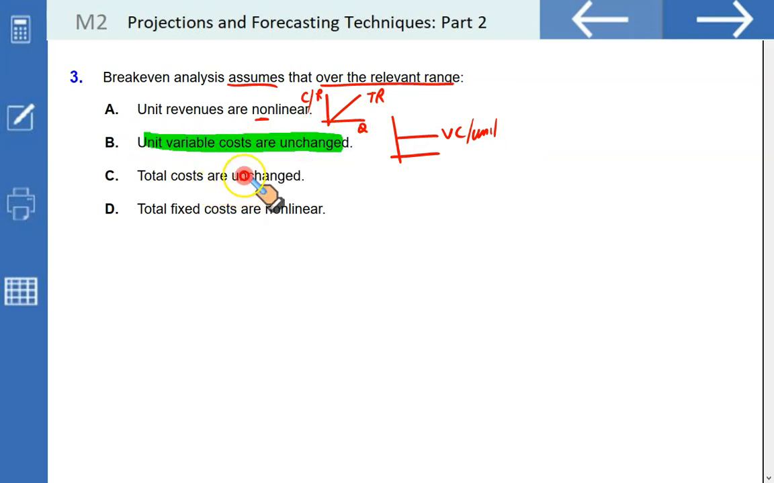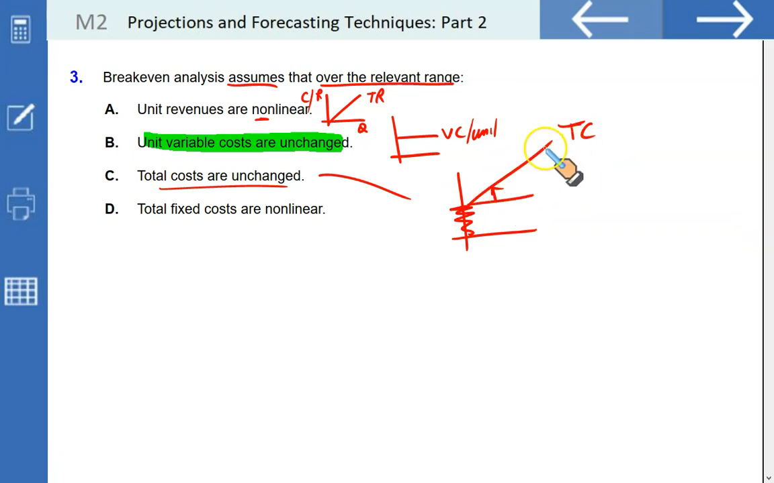Total costs are unchanged. That is a debatable point here. Total costs are unchanged. No. This is the total cost function, and when you produce more, this is the fixed part and this is the variable part. So the total cost goes up when you produce more units. So this is incorrect as well. Total fixed costs are non-linear. This is wrong as well. Total fixed cost stays the same in total in the relevant range. So this is linear,